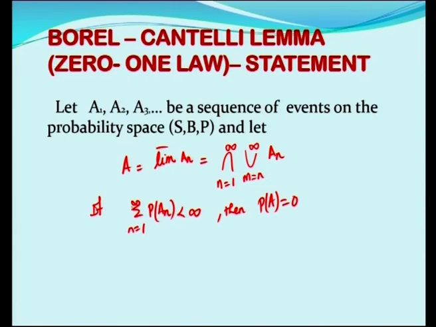That is, if you take A as the upper limit of an, it is intersection and union together. The intersection is n is equal to 1 to infinity, an infinite intersection, and this is also a partially infinite union, m is equal to n to infinity of am. If summation n is equal to 1 to infinity, P of an is convergent, that is, less than infinity, then P of A is equal to 0. How does the proof go?